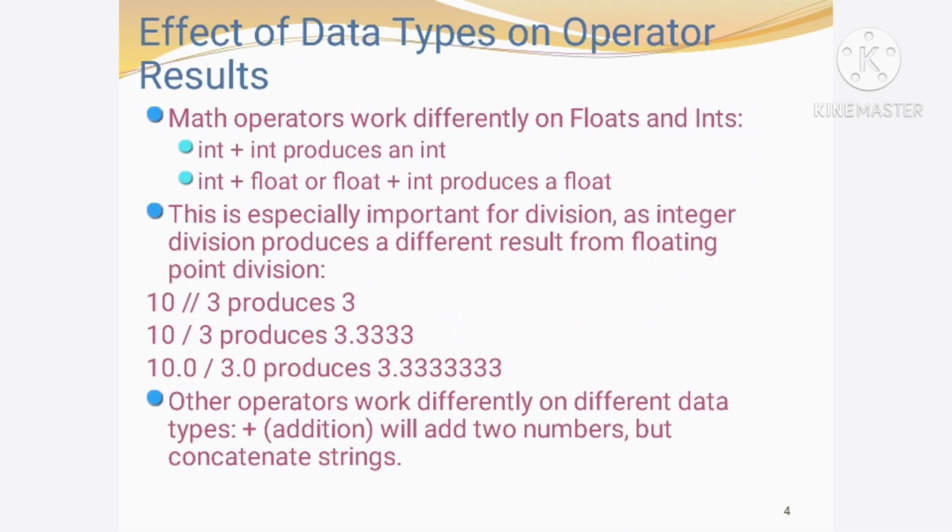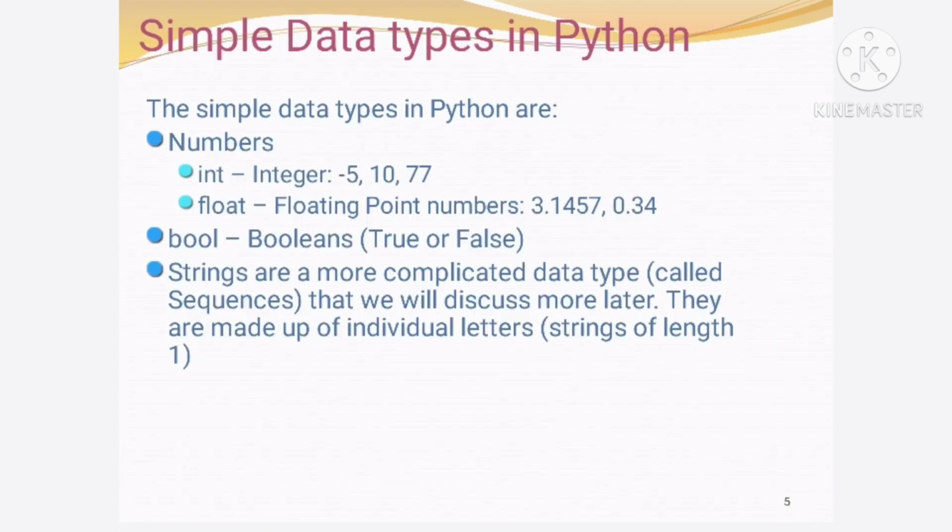Then the effect of data type on the operator results. Data type has a lot of effect on the operator used. That is, int plus int produces integer type, int plus float produces float type of data, float plus int produces float data, like that. So there is a significant effect of data type on the operators.